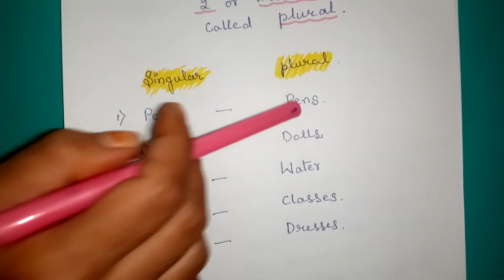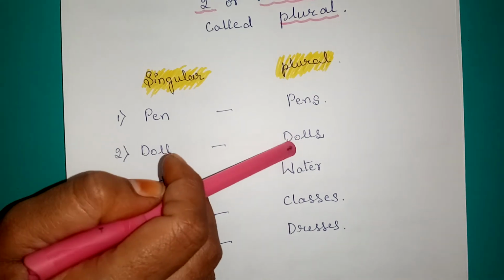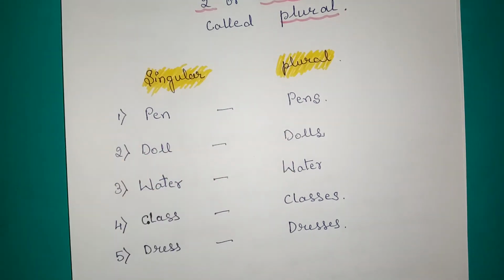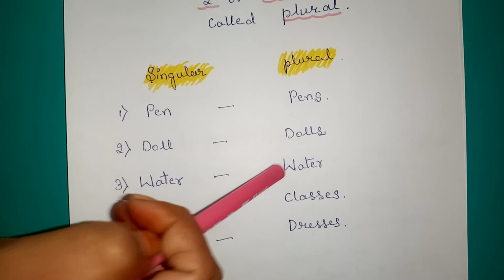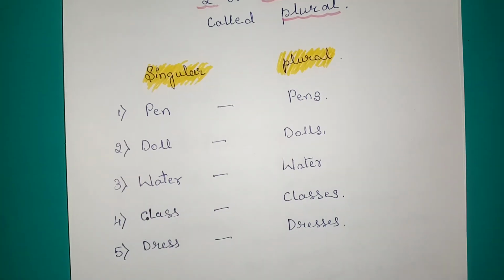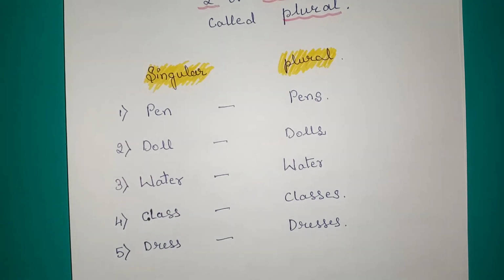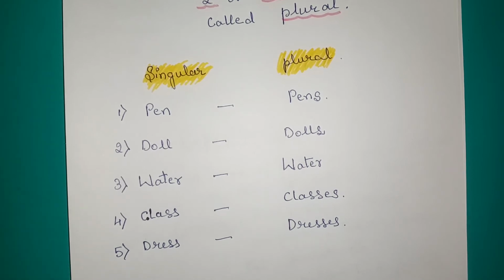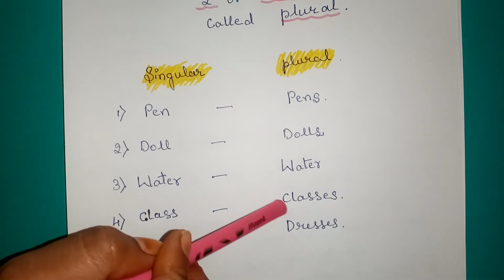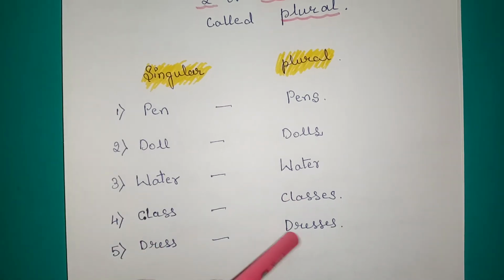Pen, pens. Doll, dolls. Water, water. Now, when it is liquid, you can't tell waters or milks, juices. You can't tell like that. So, water, singular form is water, plural form also is water. Okay? Liquids cannot be said that waters or milks. Okay? Class, classes, dress, dresses.